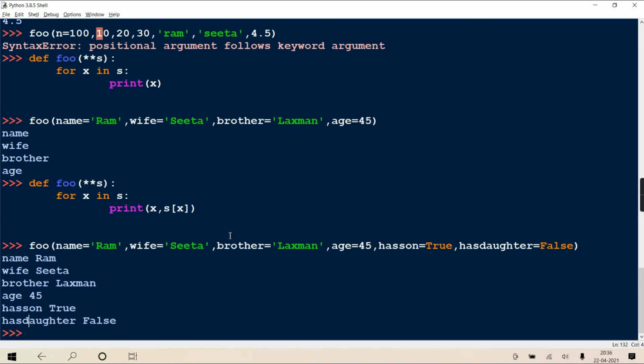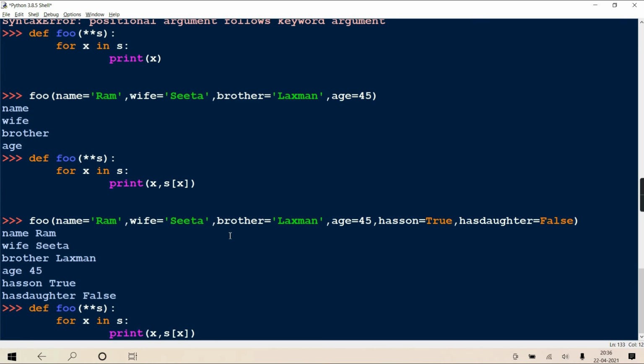Other way is also there by using one method of the dictionary class called d.items. Okay? So actually items is a method of dictionary class. Carefully, here carefully. Items is a method of dictionary class and it will return you the pairs of key value as a tuple.